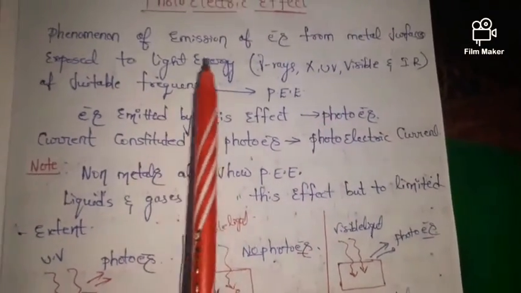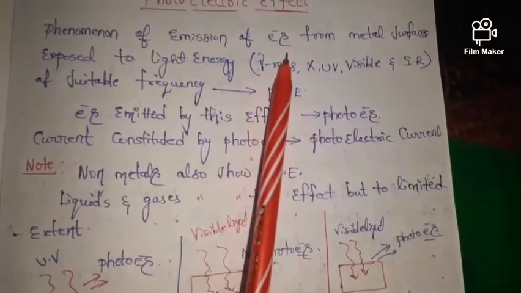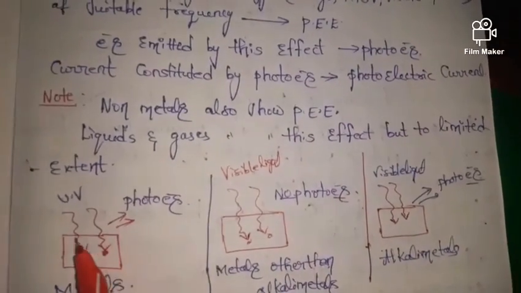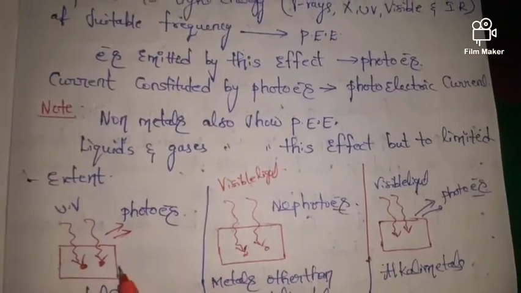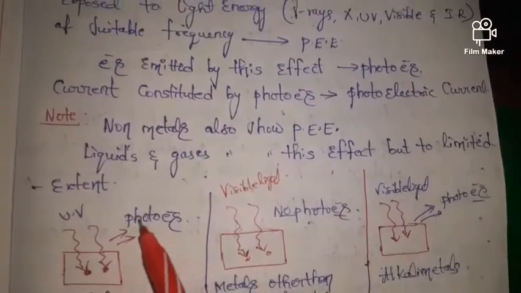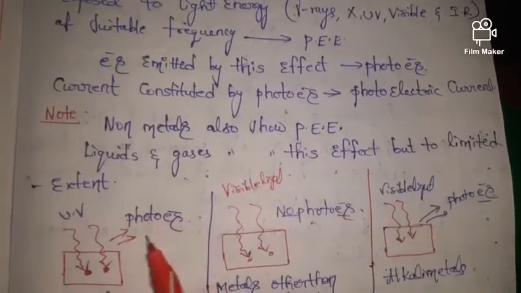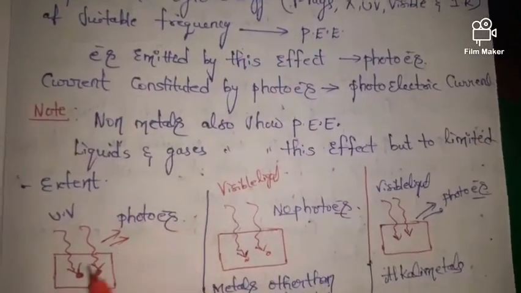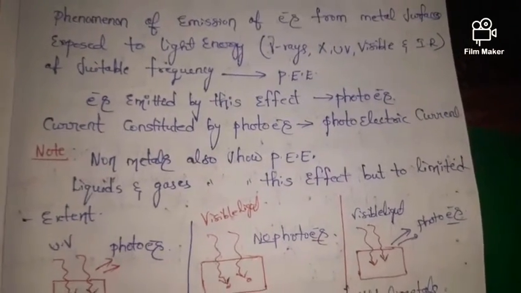According to our definition, what? Emission of electrons from metal surfaces. So this is the metal surface. Emission of electrons. These are the photoelectrons. So, emission of electrons from the metal surface.